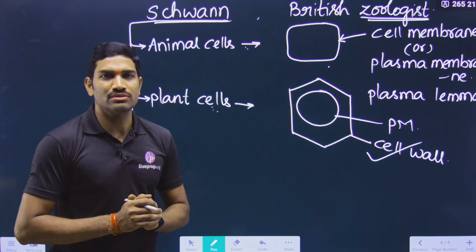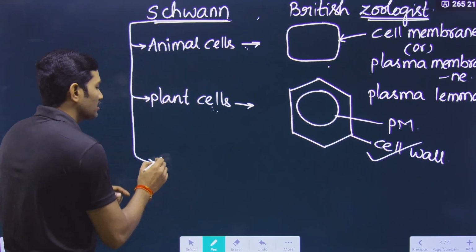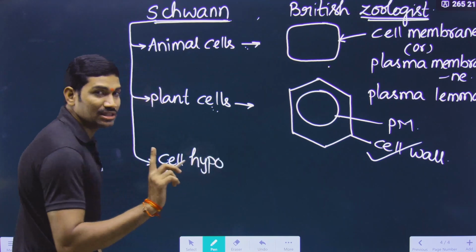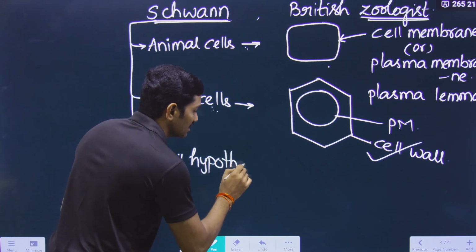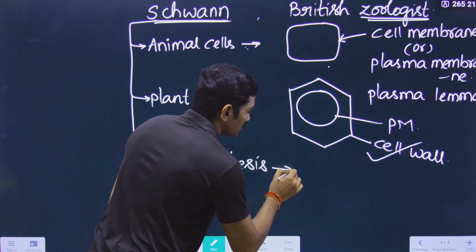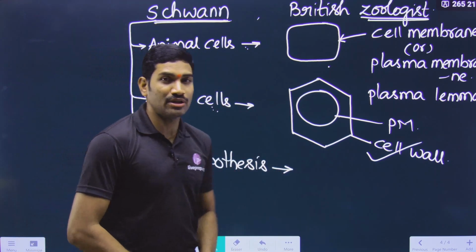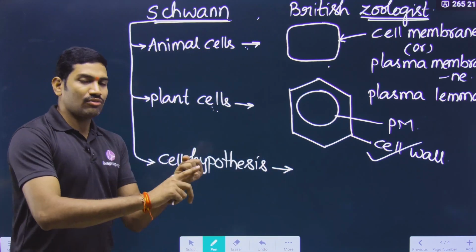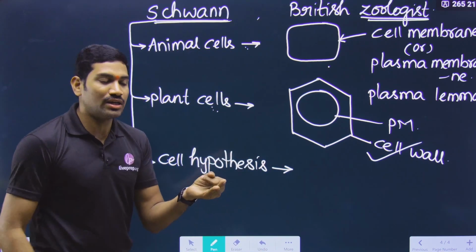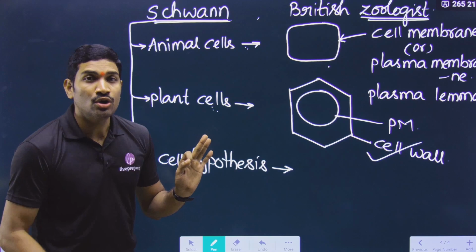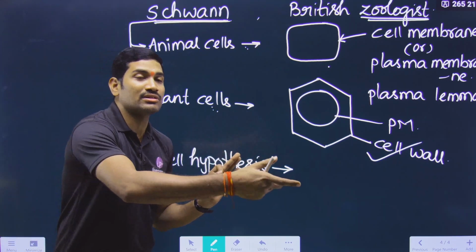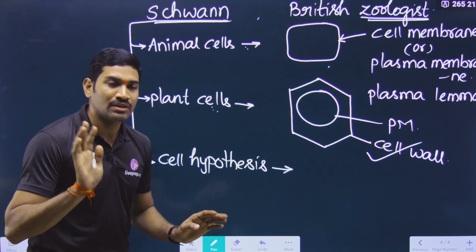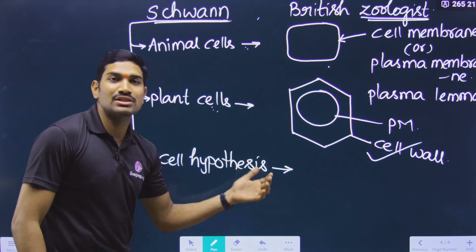These are the conclusions. Now, what is the third one? The third one is the cell hypothesis. It is not the cell theory, it is the cell hypothesis. Please understand this. Now, what type of question can be asked? Who proposed the cell hypothesis? One option is Schleiden, the other option is Schwann, the third option is both. What will you write? It is Schwann only. Don't talk about Schleiden. Schwann only proposed this cell hypothesis.